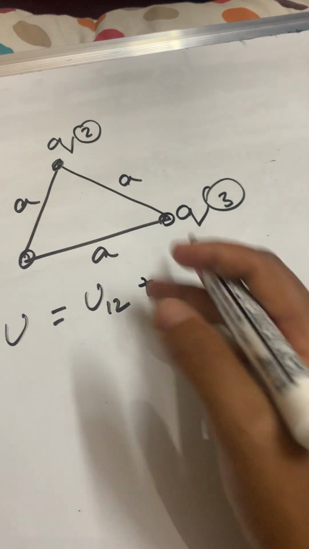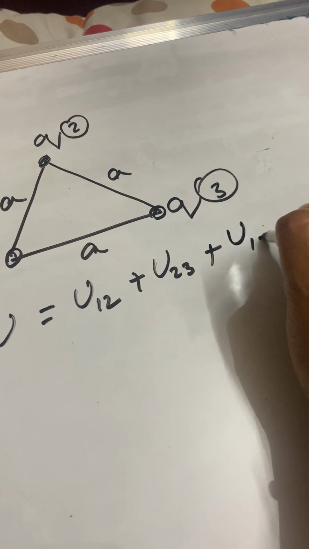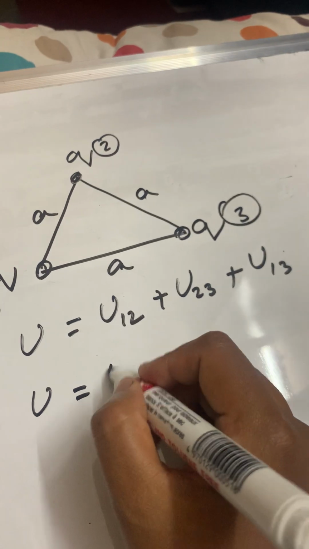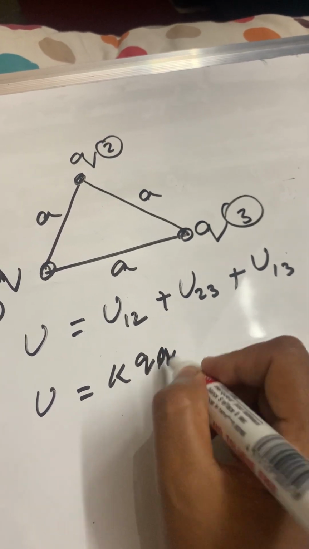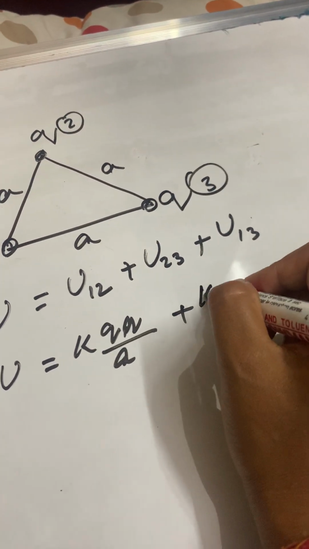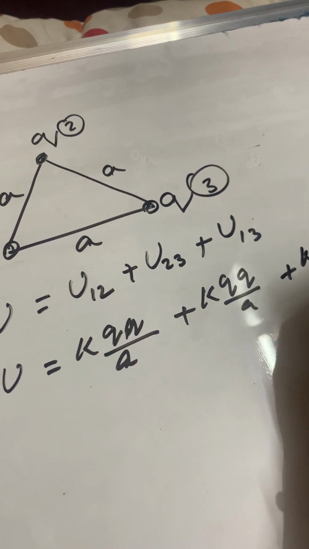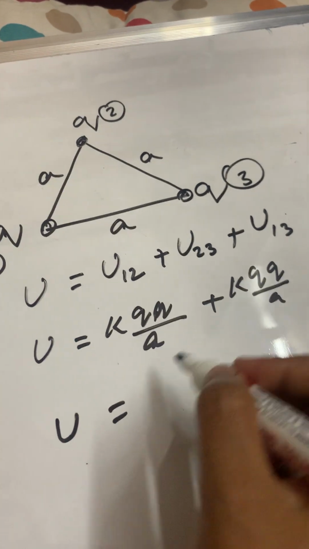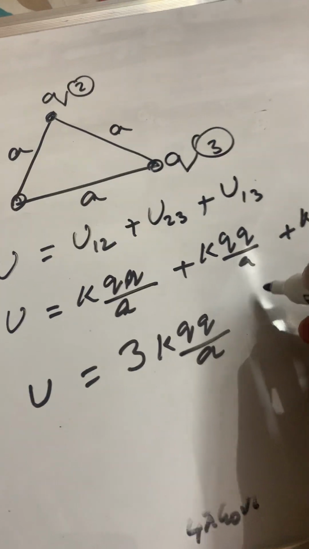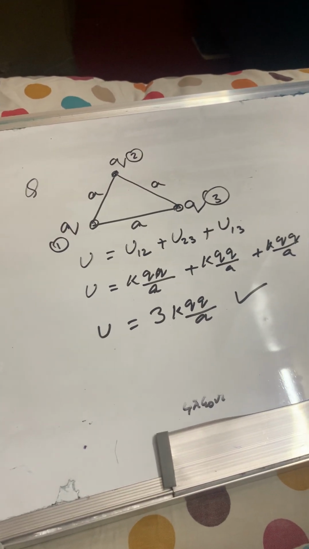The potential energy is a scalar quantity, so we don't need to bother about the direction. For the pairs 1-2, 2-3 and 1-3, the potential energy will be K Q Q by A, as they are all the same distance A apart. So ultimately the potential energy of the system is 3 K Q squared by A. You can have a look at the rest of the numericals based on potential. Thank you.